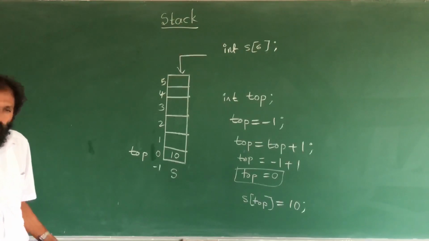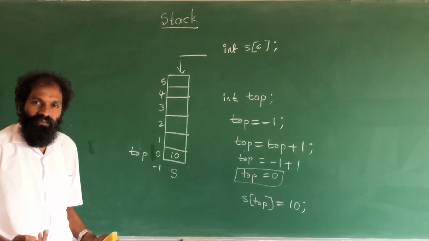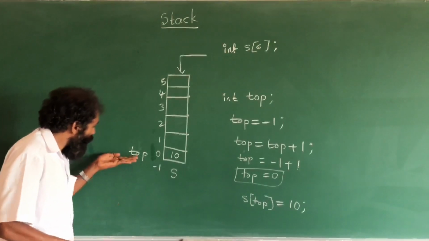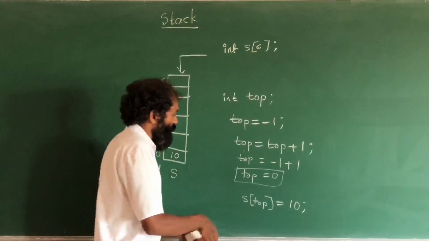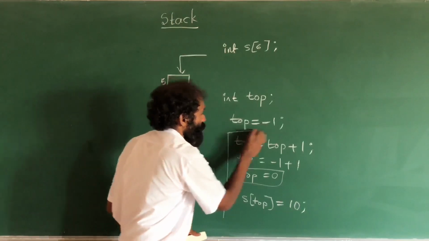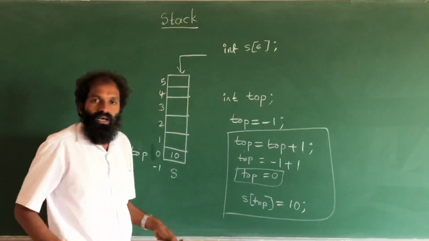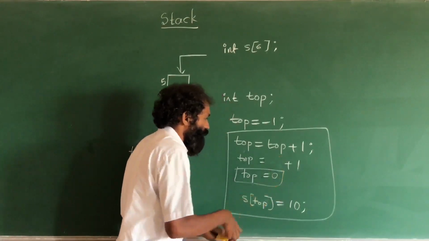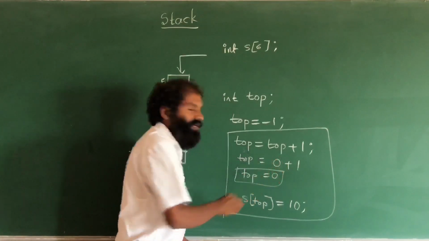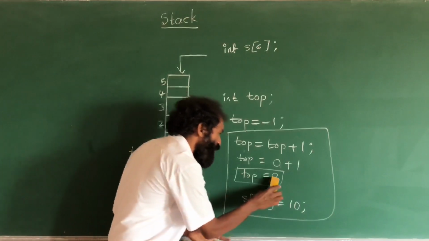Now, if you want to store a second element, again we have to increment top first. Same procedure. Now top value is 0, and 0 plus 1 is 1.